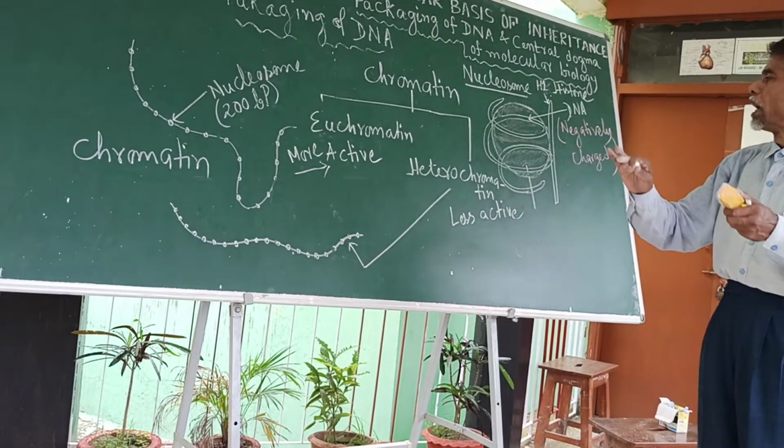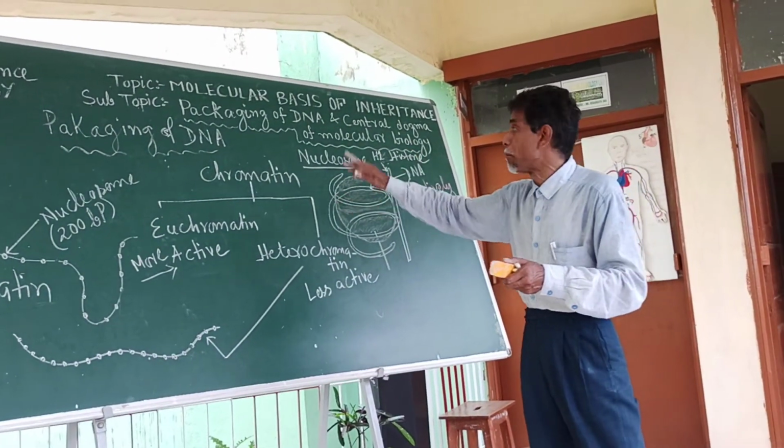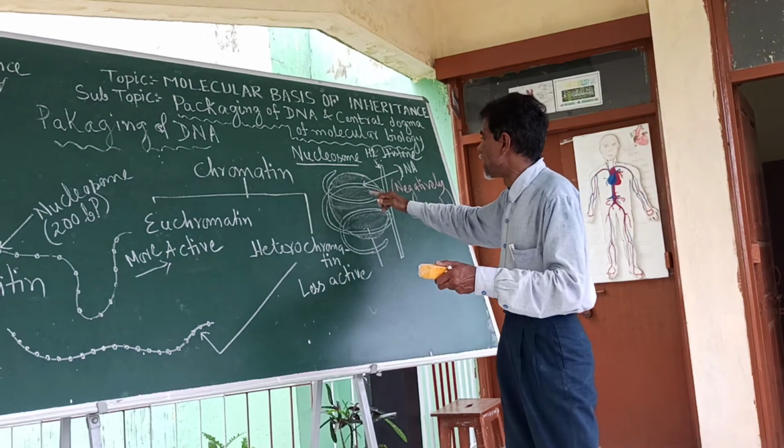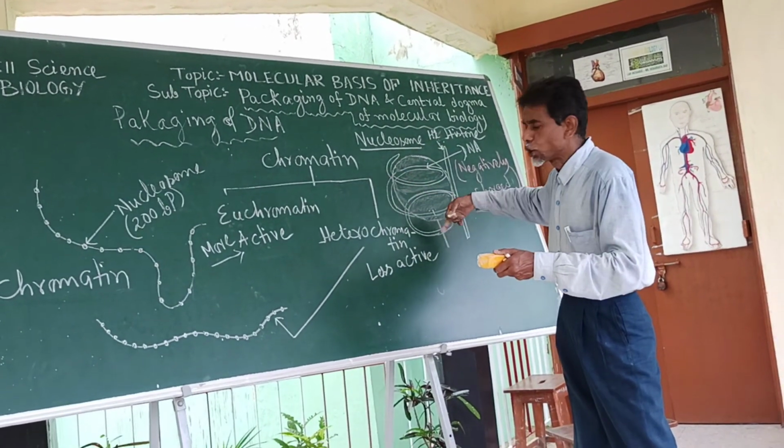I suppose I could give you a very clear idea about the reason for packaging of DNA and how DNA is packed around a histone octamer.